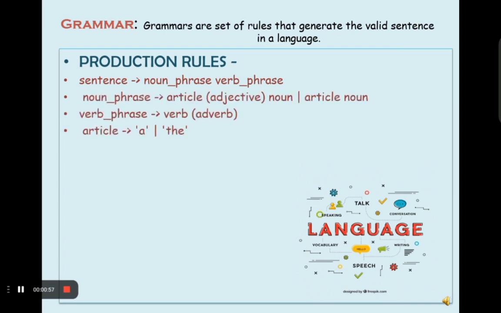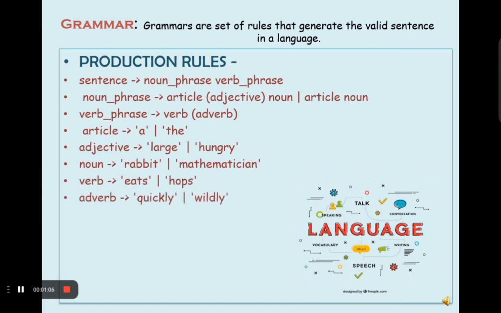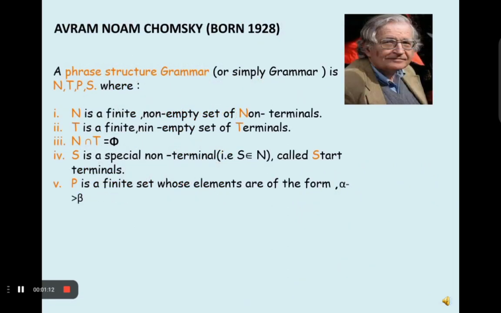The grammar provides production rules consisting of terminals, which are the actual symbols in the language, and non-terminals, which are the symbols that represent a syntactic category like noun phrase, verb phrase, etc. These all are non-terminals. These are the production rules which are defined here.